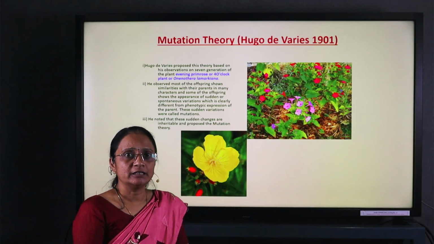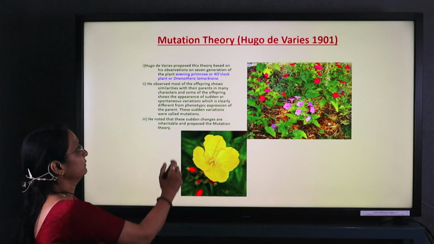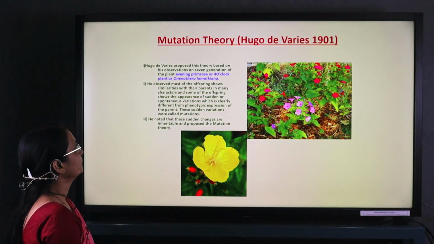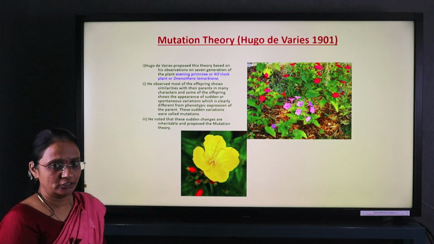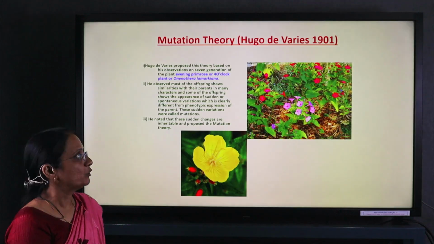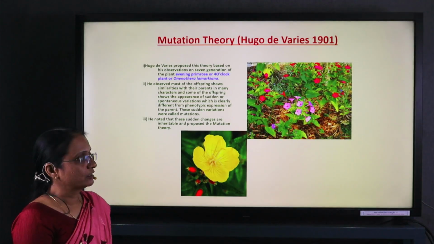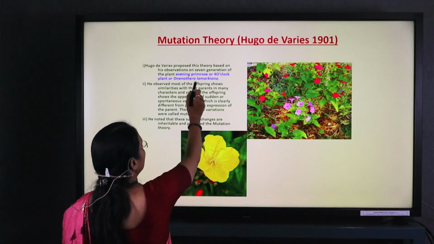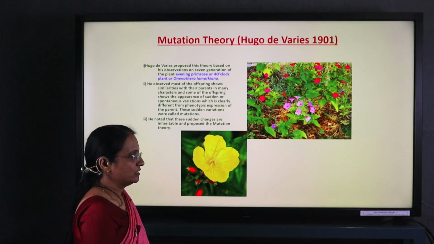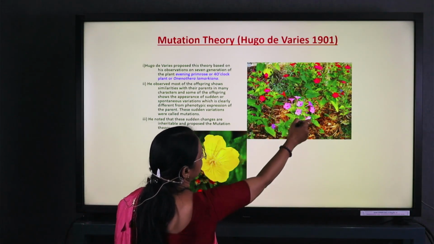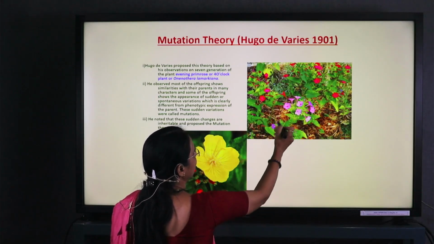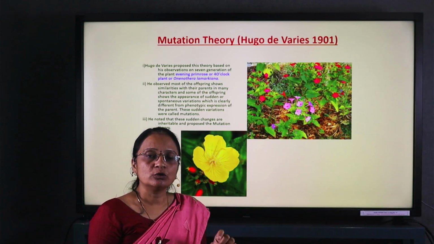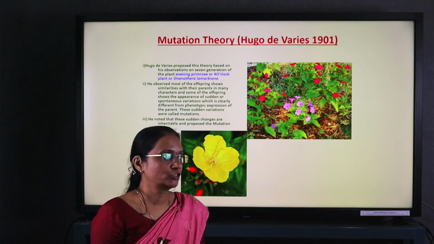Come towards the next theory, that is the mutation theory. This theory was proposed by Hugo de Vries. According to this theory, genetic changes, genetic variation, are responsible for forming different colors of flowers on the same branch of the plant Oenothera lamarckiana. In Marathi we call it Gulbakshi. That is the plant here. In a single plant we find various colors of flowers, and that takes place because of mutation, which shows inheritable sudden change.